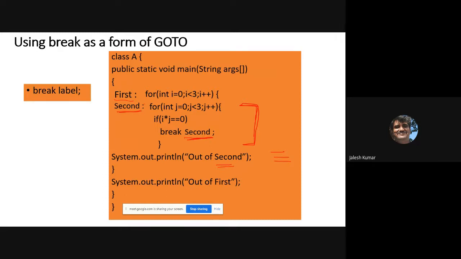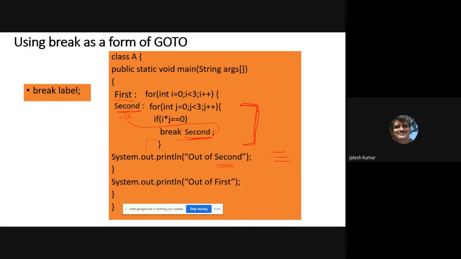Whenever this program executes, that means whenever I multiply by j and j is equal to 0, it will break second. Break second means you have to go to this location. Earlier also I used to go to that location itself, that means I would come out of the loop, is it not?